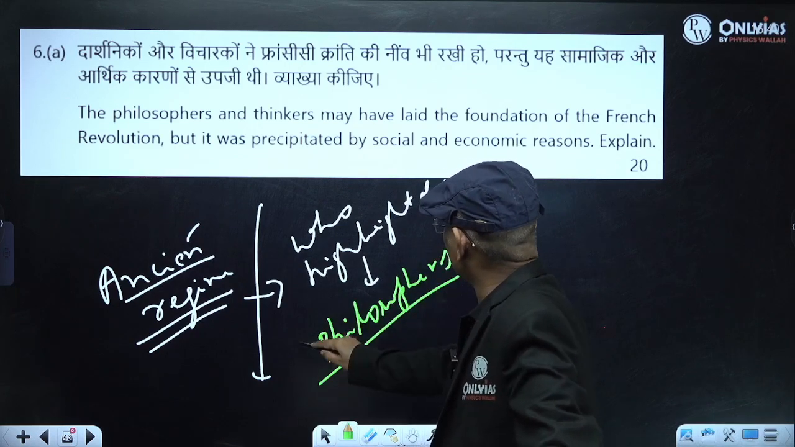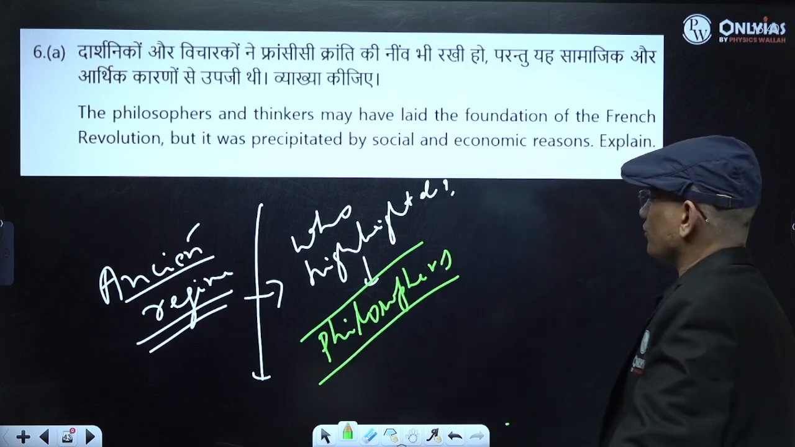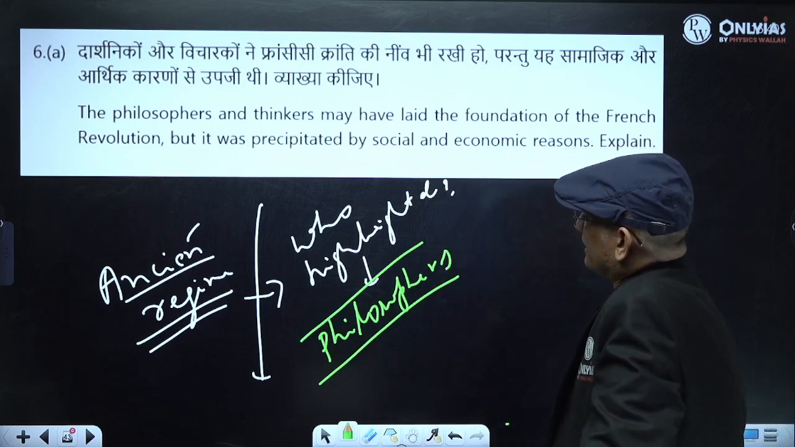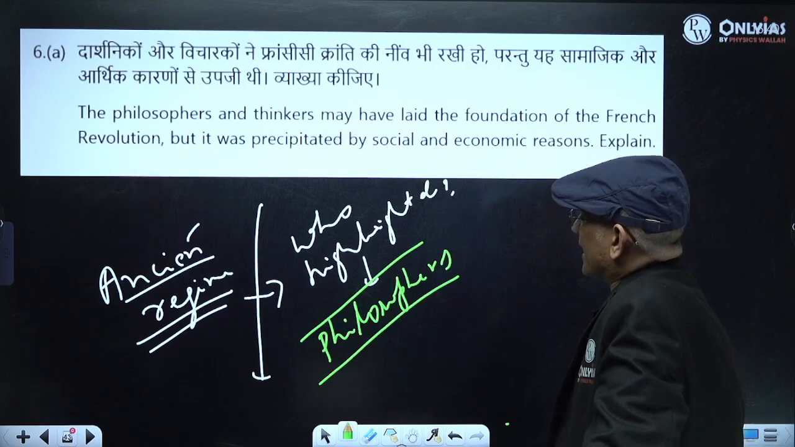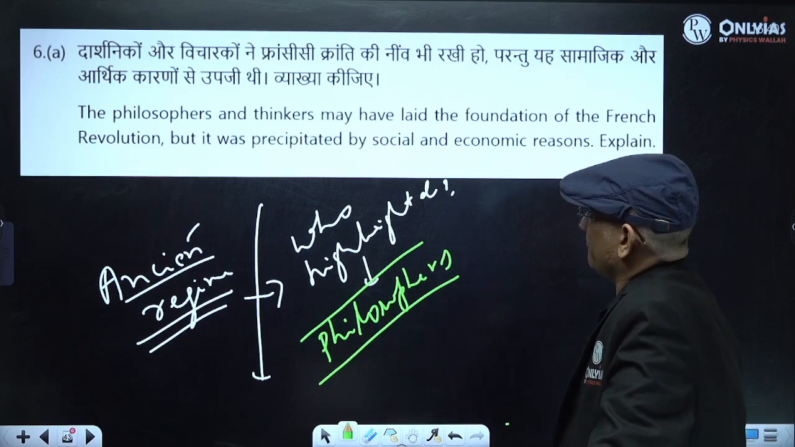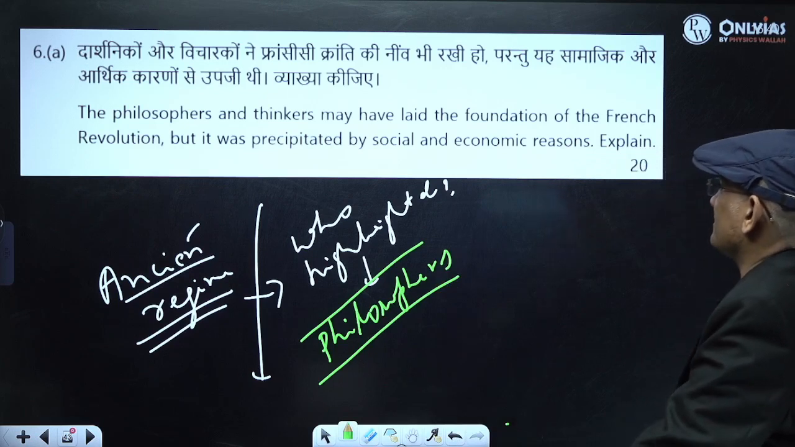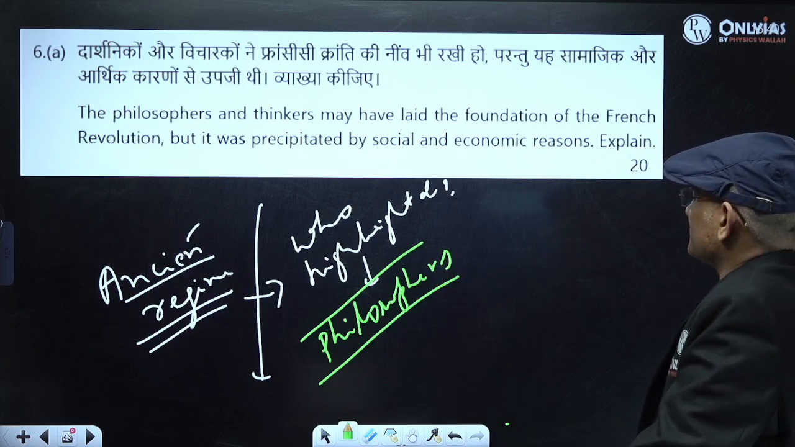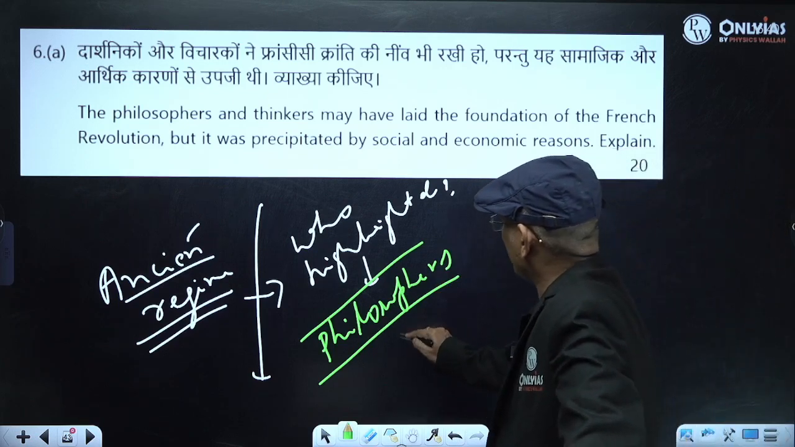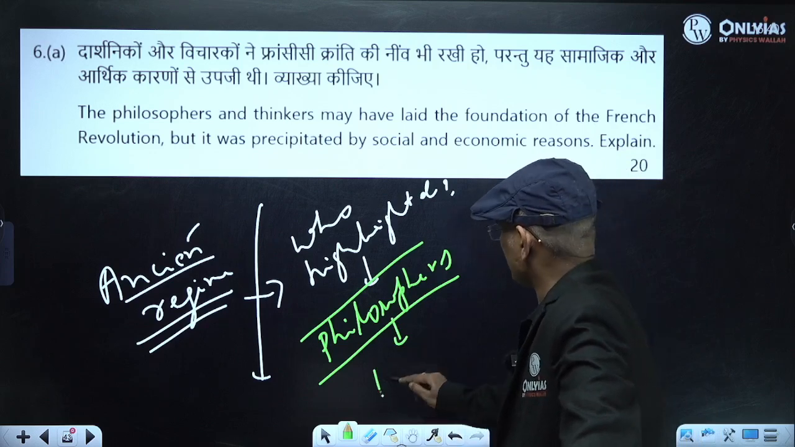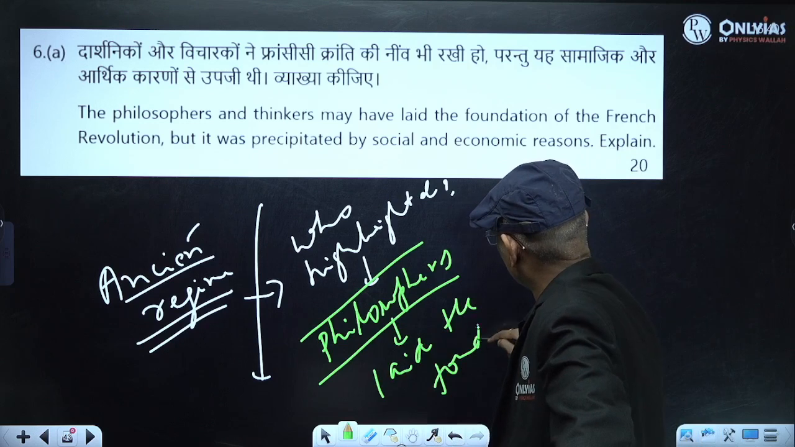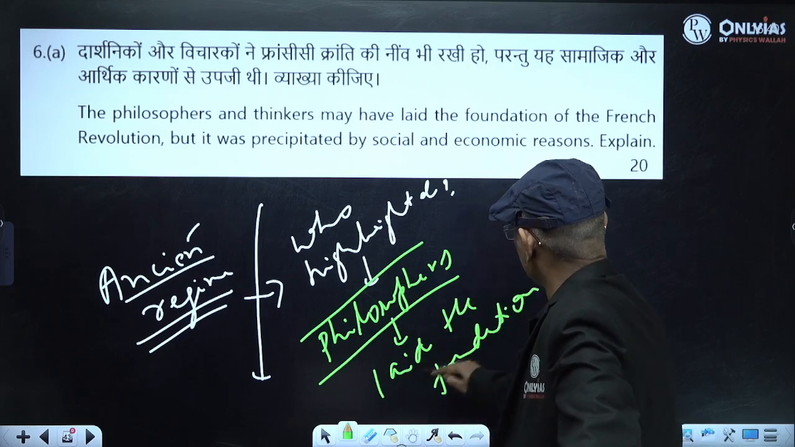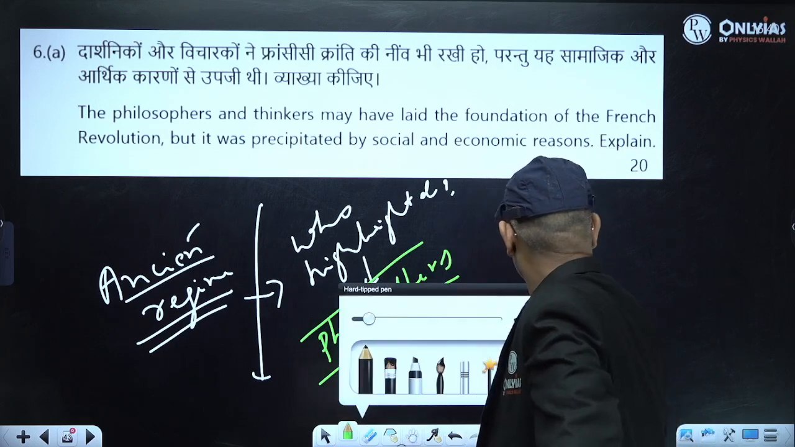Philosophers highlighted this problem, like Rousseau, Diderot, Voltaire, Montesquieu. You can give the example that philosophers and thinkers highlighted this problem, and when they highlighted this problem, they laid the foundation.